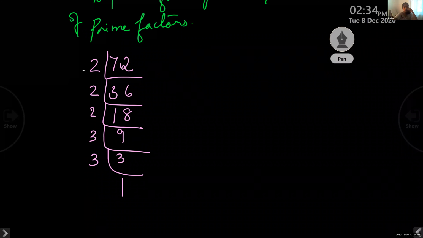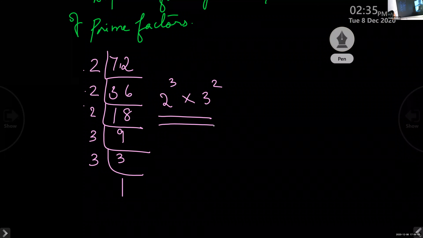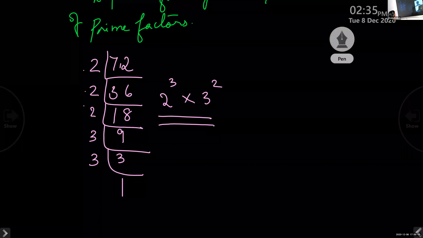2 cube and 3 square. So you will get the prime factorization like this, that is 2 cube into 3 square. So now we have split the number into different powers of different prime factors. Okay, this is the way to write.